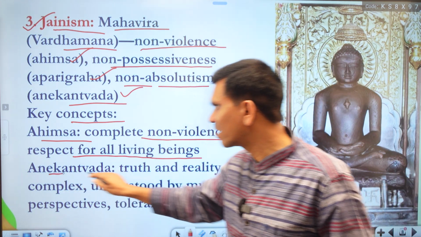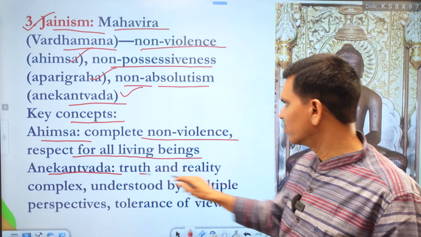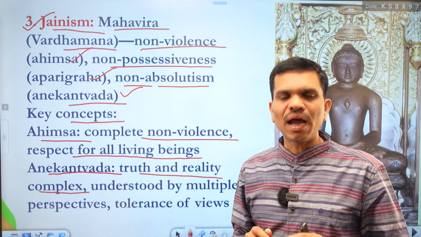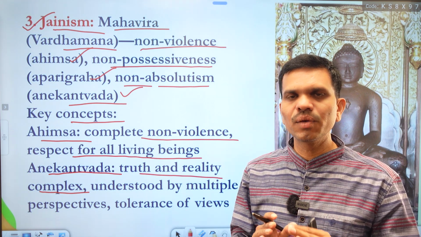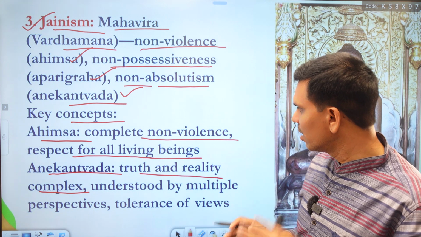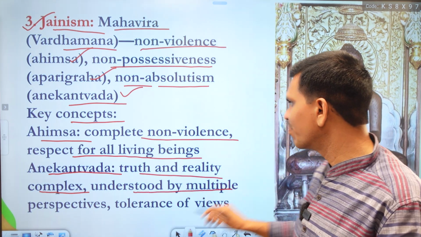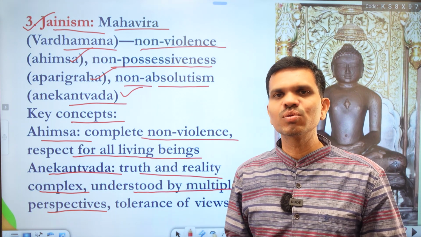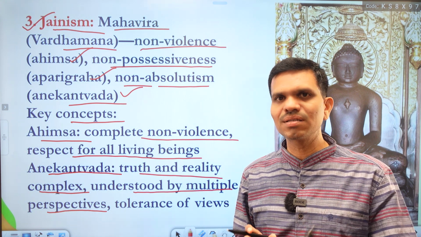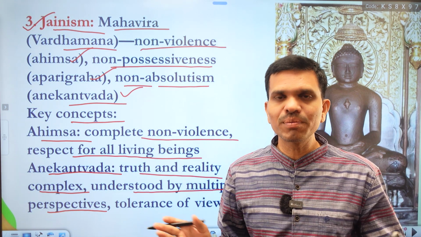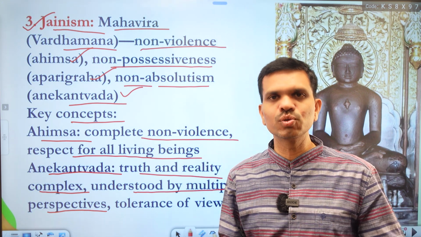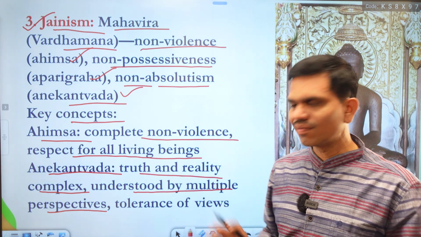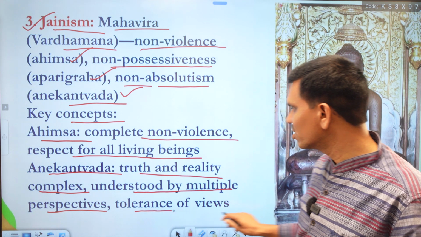Then anekantavad, the second important concept. It is said that in Jainism, truth and reality is a very complex phenomenon, and to go to truth and reality, we must accept all points of view, and this can be understood only through multiple perspectives. One perspective is not enough to understand truth and reality, because according to Jainism, it is a complex phenomenon, and to understand it, we must be open minded and accept other views too, and there should be multiple perspectives. Through one perspective we cannot understand truth and reality. And we have the tolerance view in Jainism.